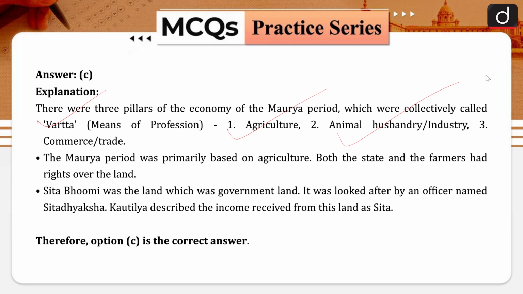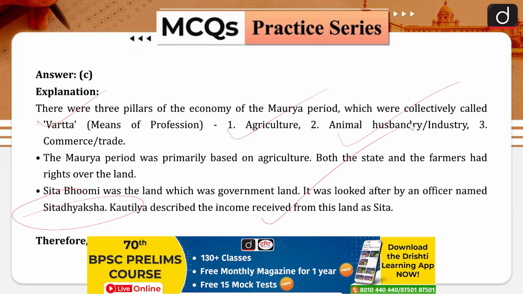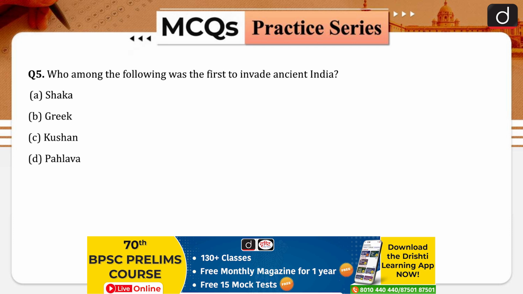Sita Bhumi was the land which was government land. It was looked after by an officer named Sita Dhyaksha. Kautilya described the income received from this land as Sita, and Kautilya has written this in Arthashastra. And Kautilya also has a different name, which is Chanakya. Coming to the next one.